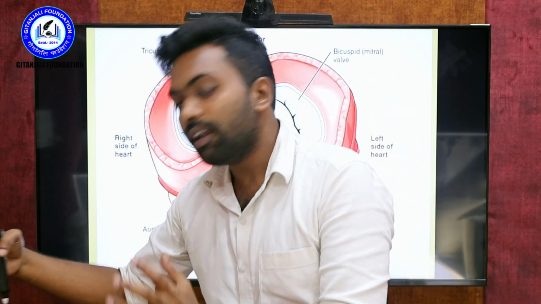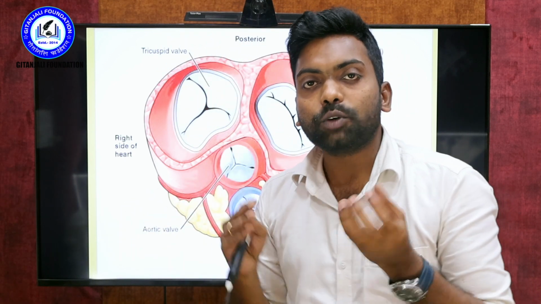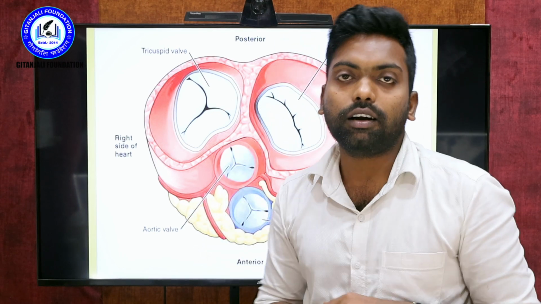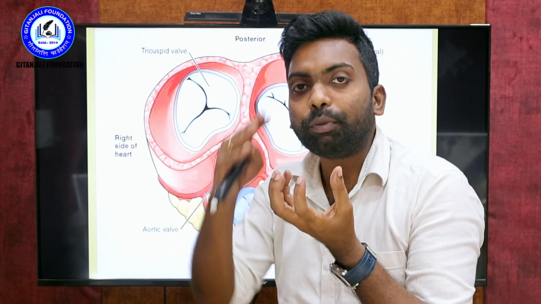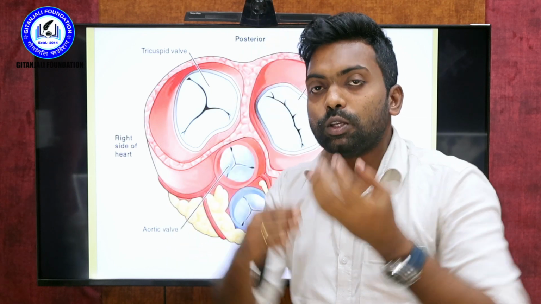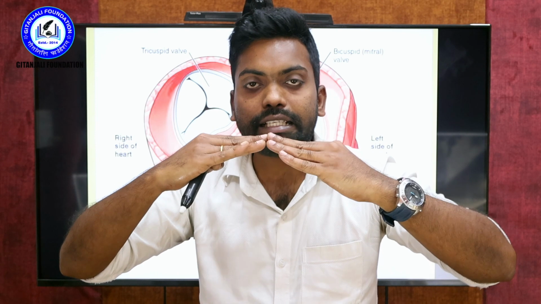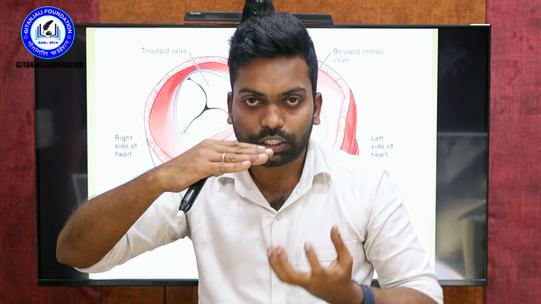Before going to tell the names, I want to tell what is the function of this kind of wall. The wall's function is prevention of backflow. So when the blood is coming from the upper chamber to the lower chamber, it is going to close. When it is pushed down, then it is going to open. When it is pulled, then it is going to close. So every time it is giving this movement. That is the main purpose of the wall.